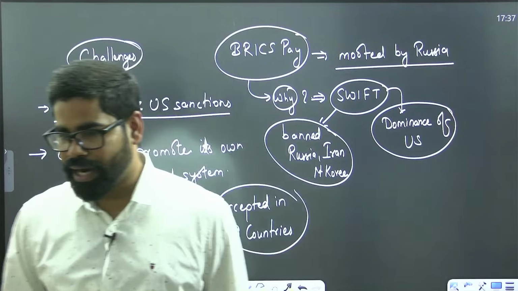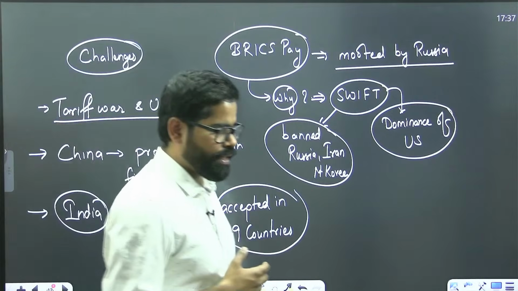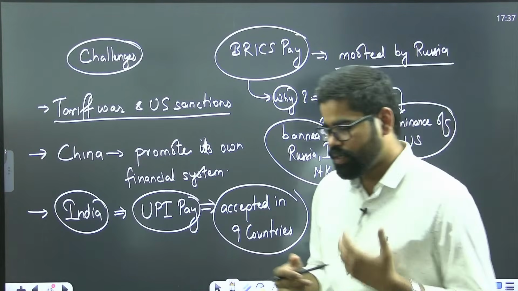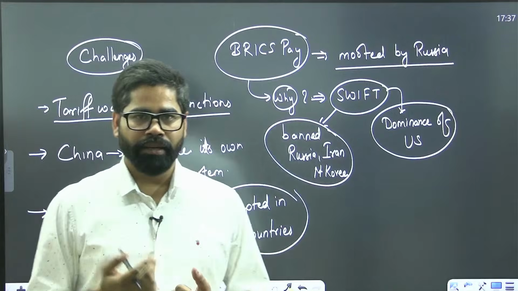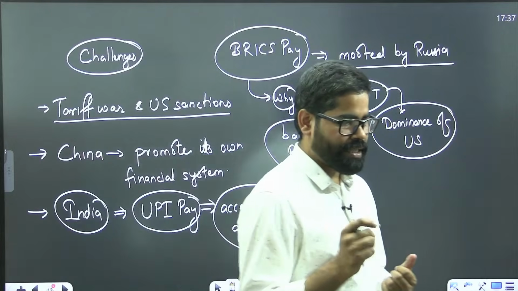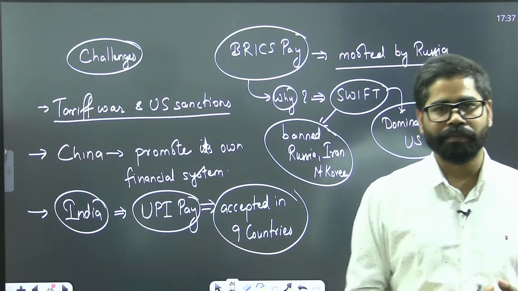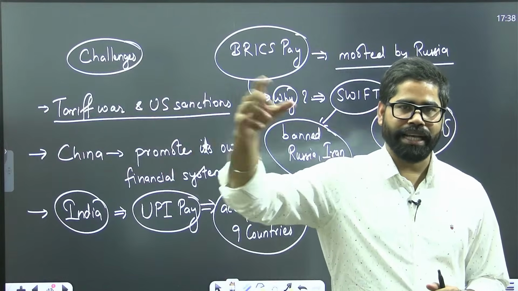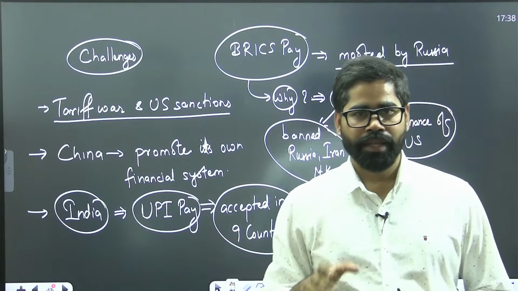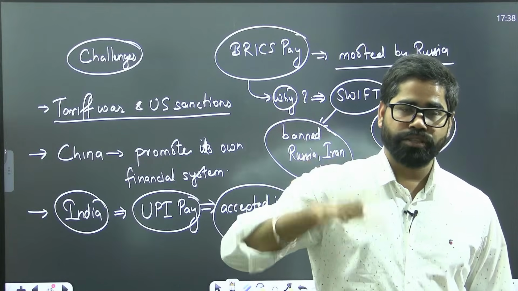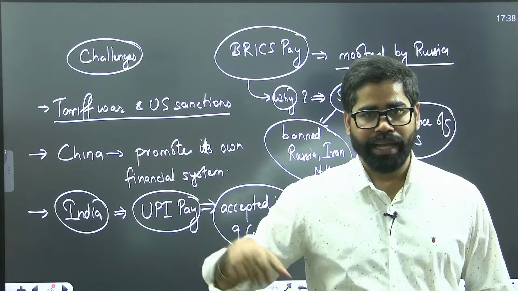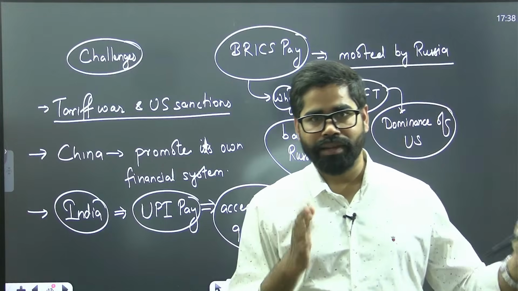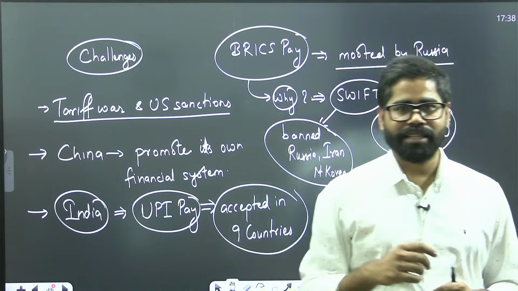Why banned these countries? US can do anything. They don't like Russia, ban. They don't like Iran, ban. Why? Because if US does terrorism, they say that it is in the name of peace. If anyone else does that, it is bad. Like if Russia is invading Ukraine, it is bad. But if Israel is capturing the areas of Palestine, US says that it is good, that they are going to do development over there. The US has double standards in that.